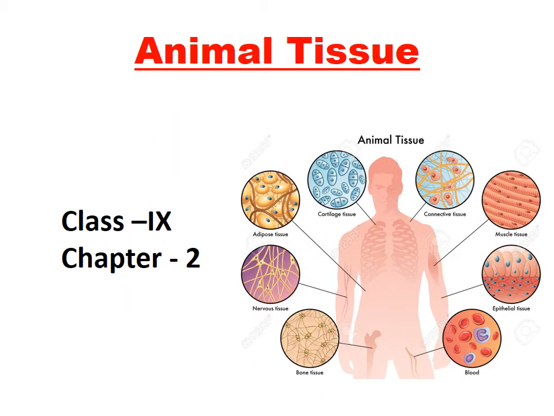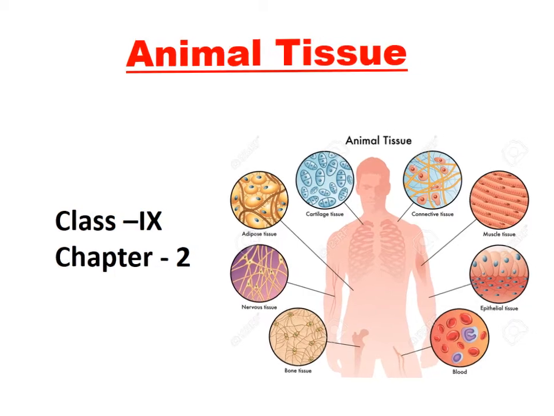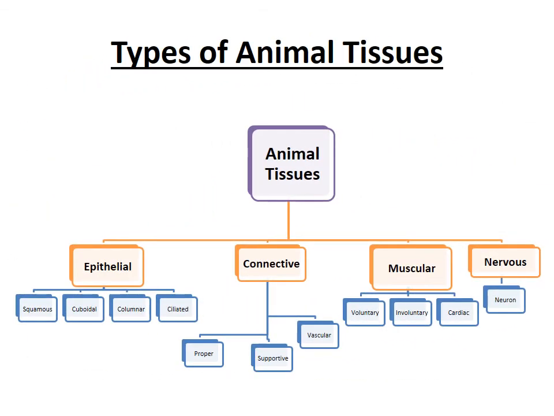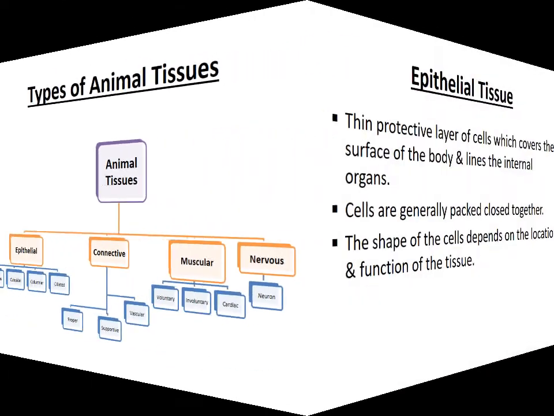I am Momita Ghozusida, going to discuss animal tissue. Animal tissues are of four major types: epithelial tissue, connective tissue, muscular tissue and nervous tissue. Now we are going to learn them in detail.